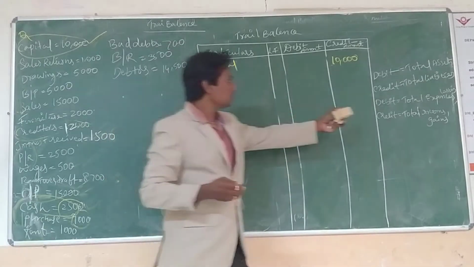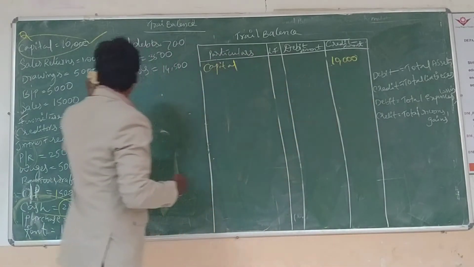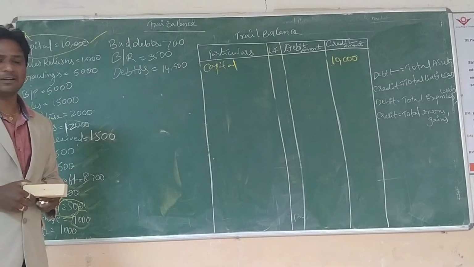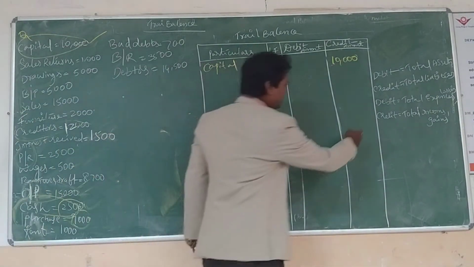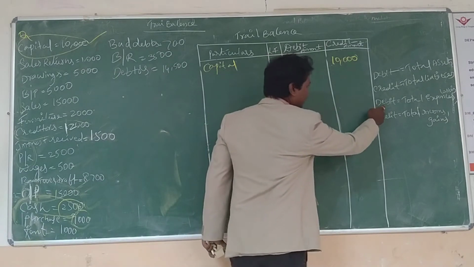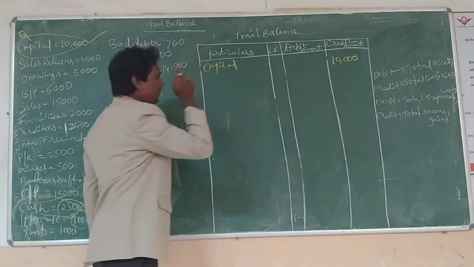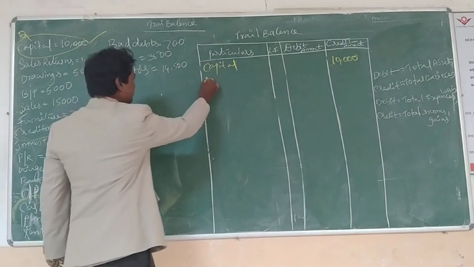So total sales return is a loss, considered as an expense. Losses are considered as expenses. Where it is losses and expenses, it is debit. Total expenses and losses are treated on the debit side in the trial balance. Sales return.